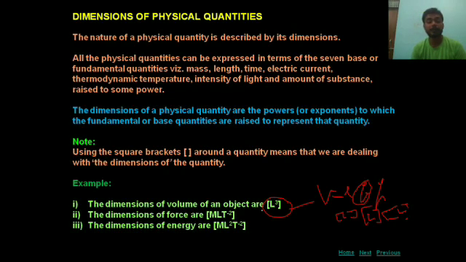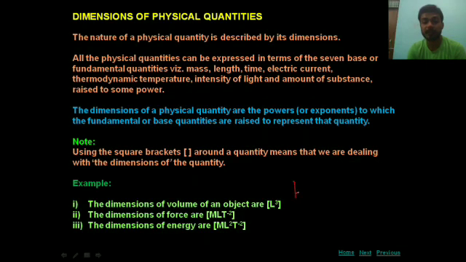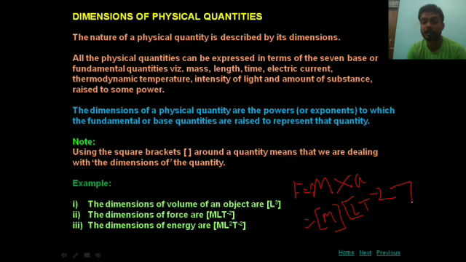Similarly, the dimensional formula of force is MLT minus 2. From where does it come? You can see force is equal to mass into acceleration. Mass is M, and the unit of acceleration is meter per second square, so the dimension formula of acceleration is LT minus 2. Combining these two you get MLT minus 2.